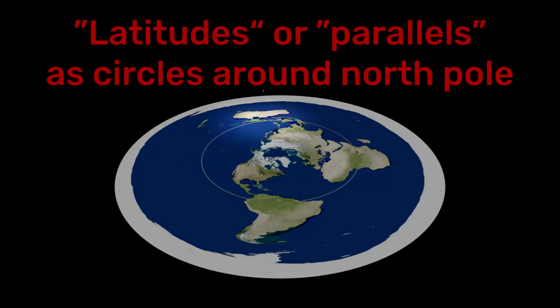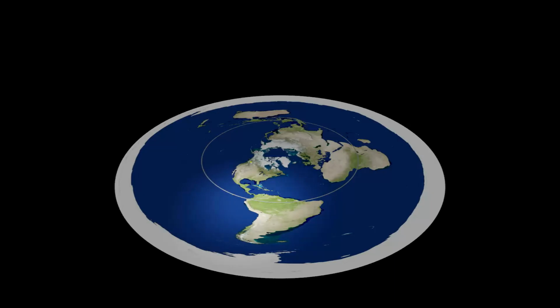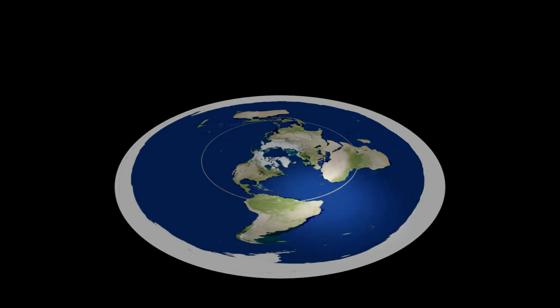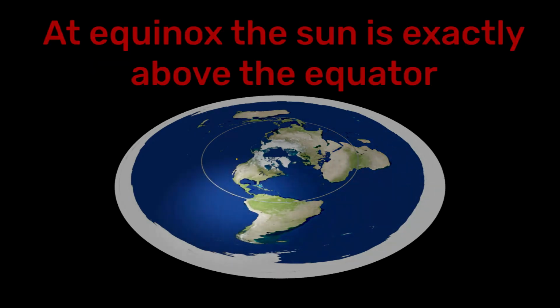The so-called latitudes are arranged in a circle around the North Pole. Places with the same latitude have the same distance from the North Pole. A special latitude is the equator, where this distance is almost exactly 10,000 kilometers, 6,218 miles. In order not to make things unnecessarily complicated, let's consider the case where the sun is exactly above the equator. The observer there sees it directly above himself at noon, at the zenith.